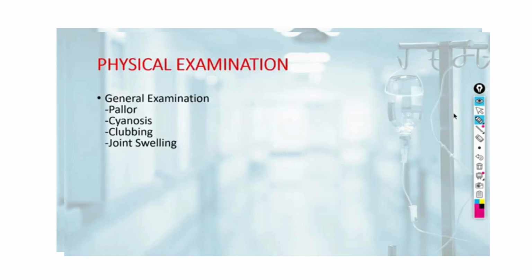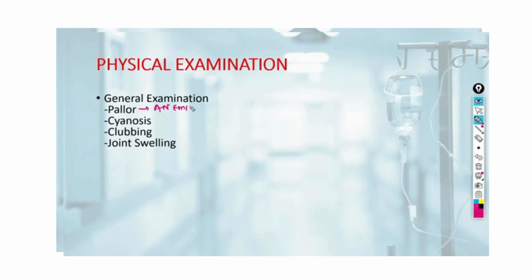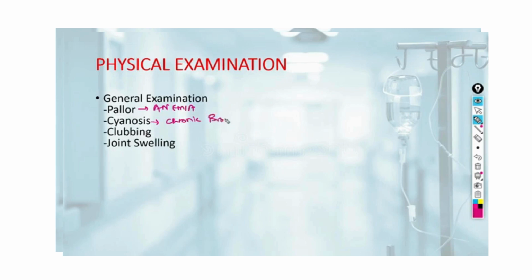When we come to the examination of the patient, on general examination, we can note pallor in the patients of anemia, cyanosis in chronic bronchitis, which is blue bloaters.